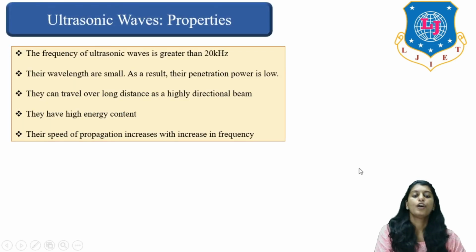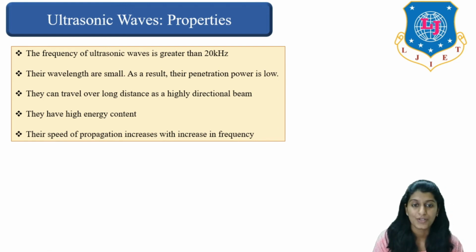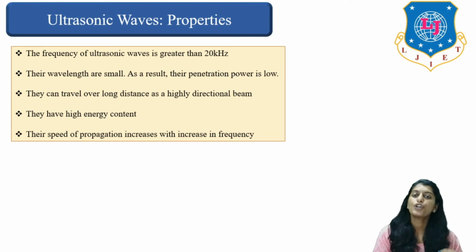Now, talking about a few more properties, the frequency of ultrasonic wave is greater than 20,000 hertz or 20 kilohertz, right? The next thing which is very important to know and remember with respect to ultrasonic wave is that their wavelength is smaller.